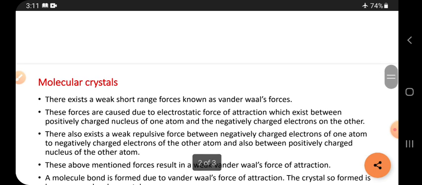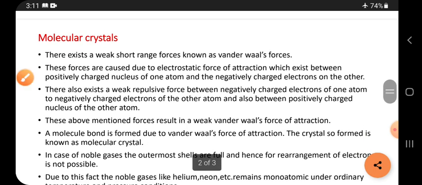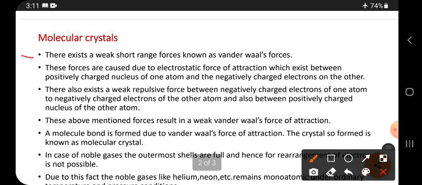So today's topic is molecular crystal. There exist weak, short-range forces known as van der Waals forces. What are the van der Waals forces?